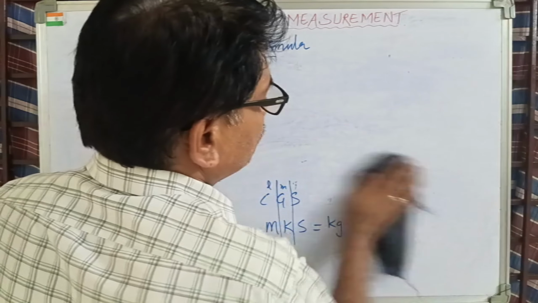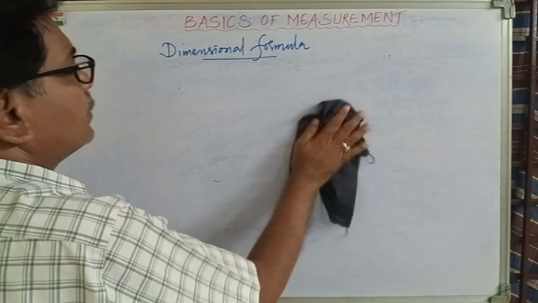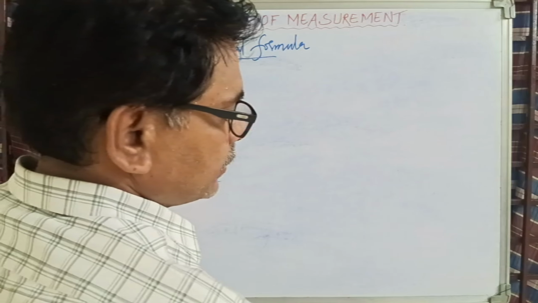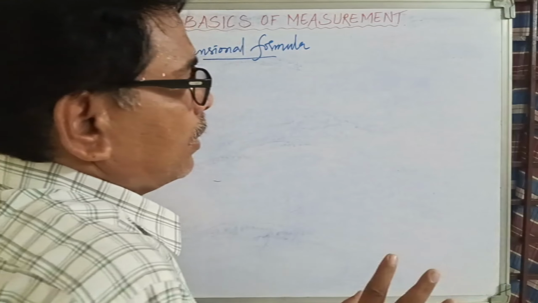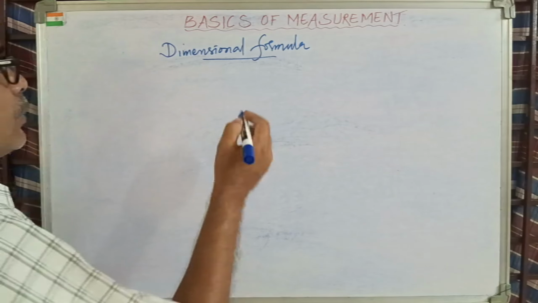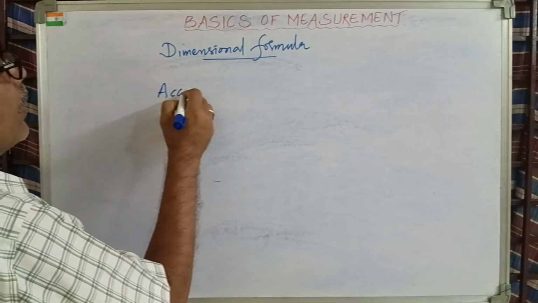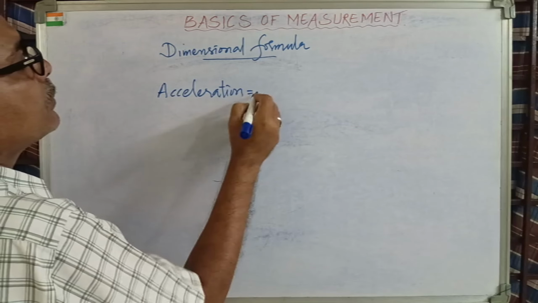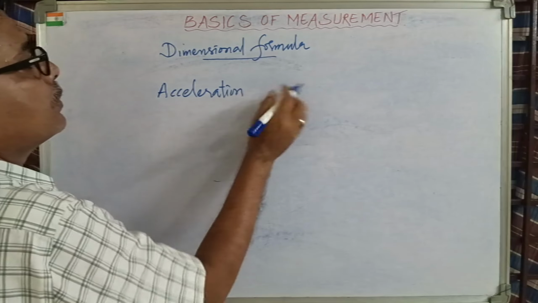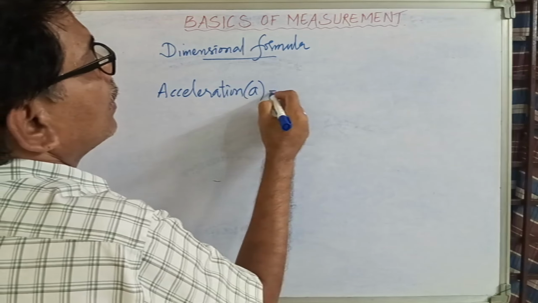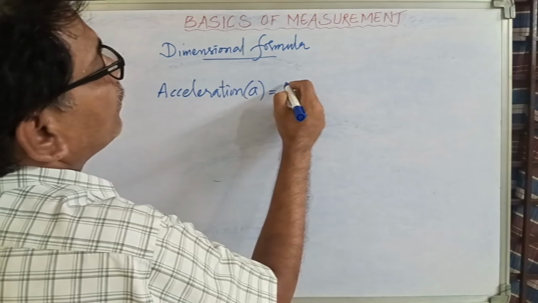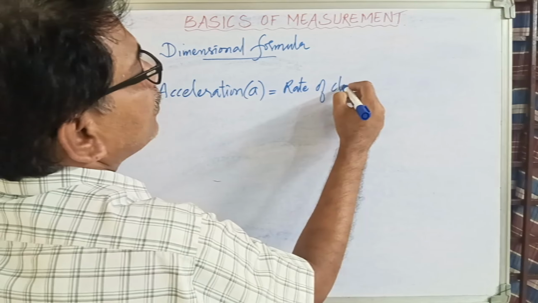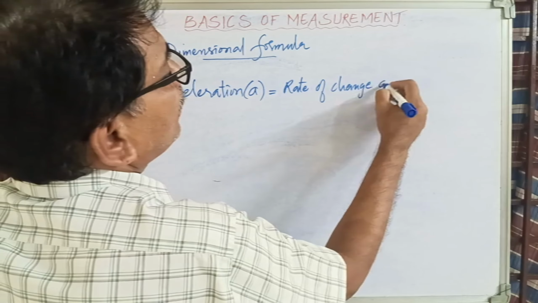Velocity or speed both mean the same. Velocity is a vector quantity while speed is a scalar quantity. Velocity requires direction, speed does not require direction. The next one is acceleration, very important. Acceleration, you should know the definition of this. Acceleration is represented with a. Acceleration is what? Rate of change of velocity.